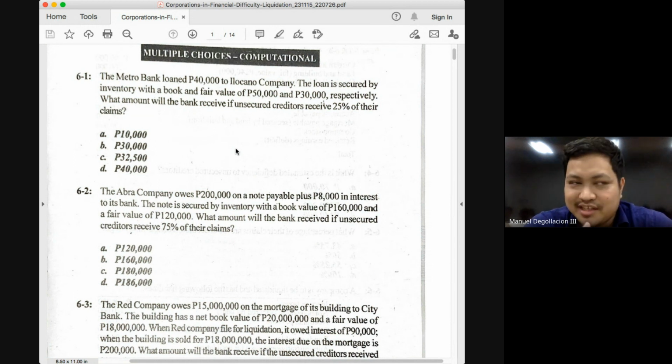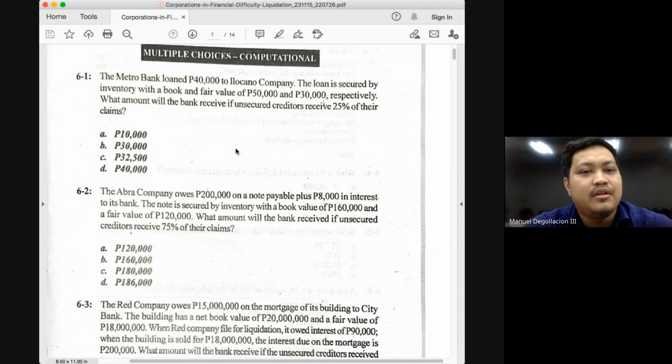Okay, but let's just get rid of all possible confusions, class. Okay, for problem 6-1, what will be the scenario wherein the answer will be 40,000? It will be 40,000 if the 40,000 liability was fully secured. But why were we able to determine already that this is not fully secured? Because the fair value of the security is lesser than the amount of claim. How much was the claim? 40,000. How much was the fair value of the security? 30,000. So is it secured? Yes, but it is only partially secured.